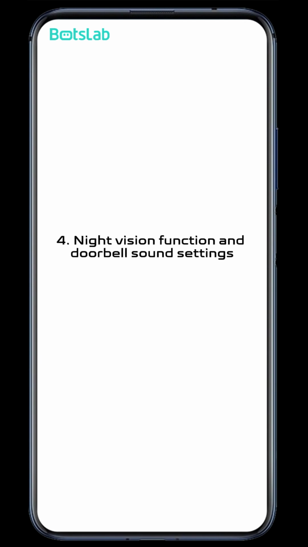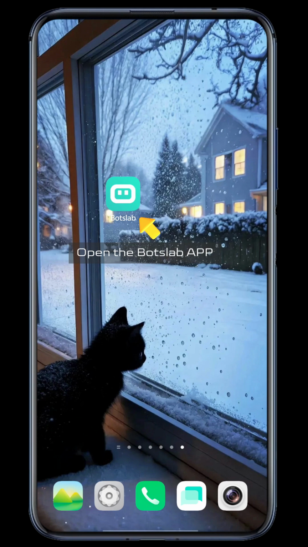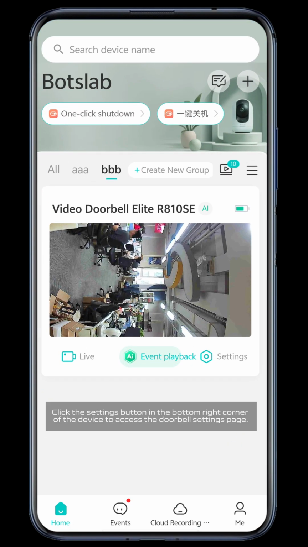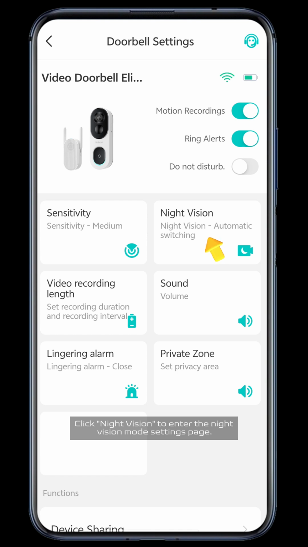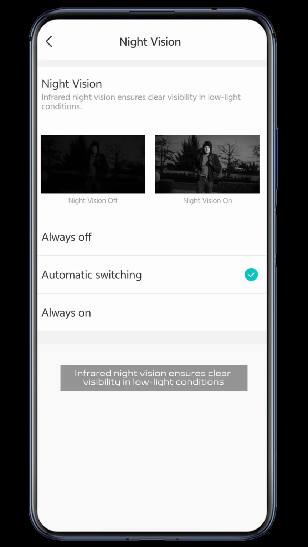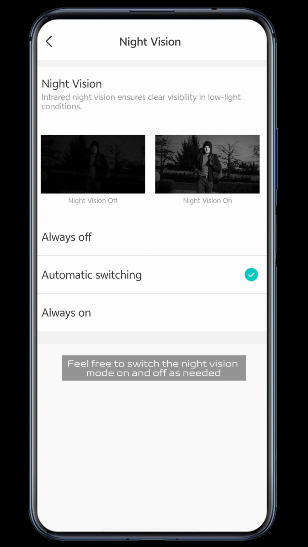4. Night Vision function and doorbell sound settings. Open the Bots Lab app. Click the Settings button in the bottom right corner of the device to access the doorbell settings page. Click Night Vision to enter the Night Vision mode settings page. Infrared night vision ensures clear visibility in low light conditions. Feel free to switch the night vision mode on and off as needed.